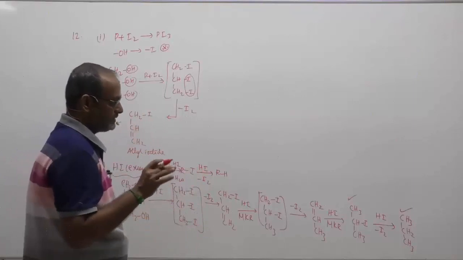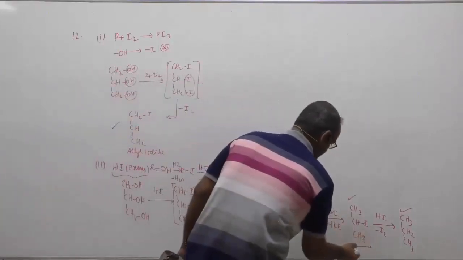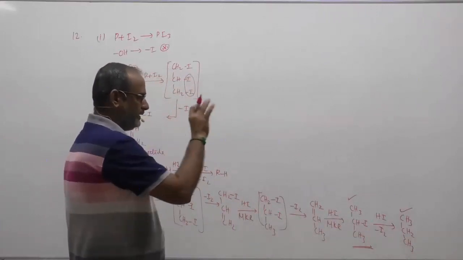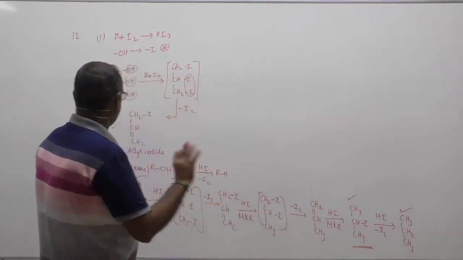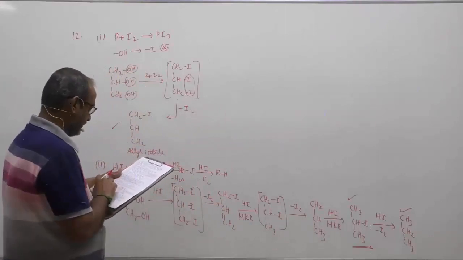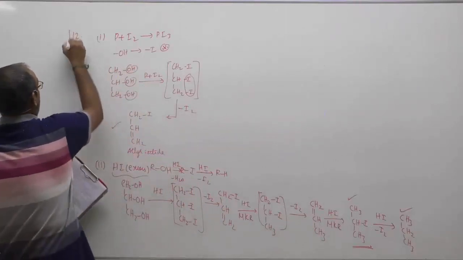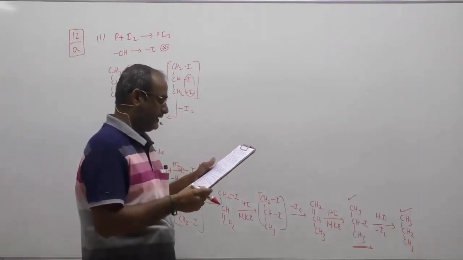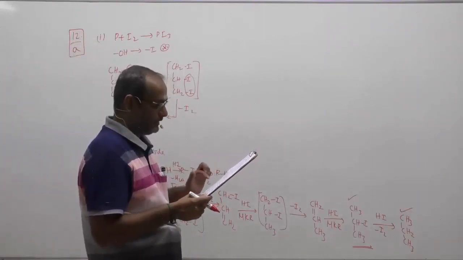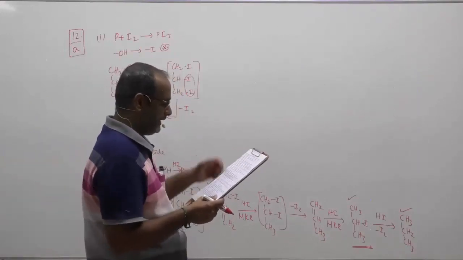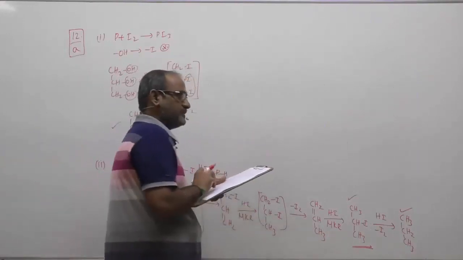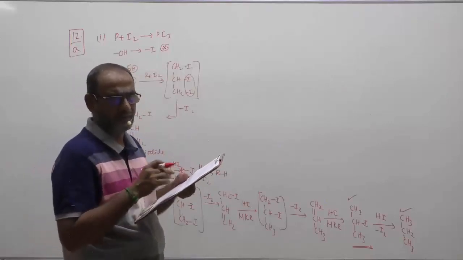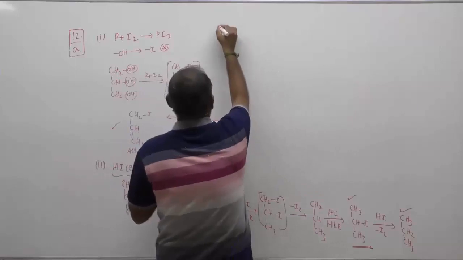Children, certain authors will stop at this point. Suppose propane is not given, then the answer will be allyl iodide and the corresponding isopropyl iodide. Since propane is given, I prefer the option allyl iodide and propane. Therefore, option A will be the correct option according to me, provided both isopropyl iodide and propane are not given together. Suppose propane is not given in the first option, then you can prefer the other option, your D. That is the idea of question number 12, children.